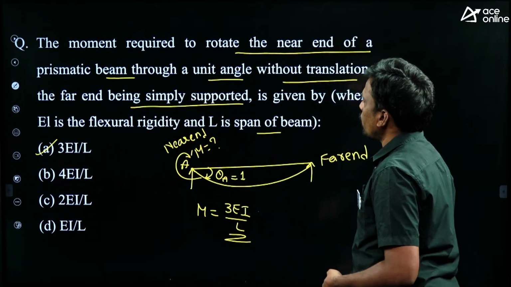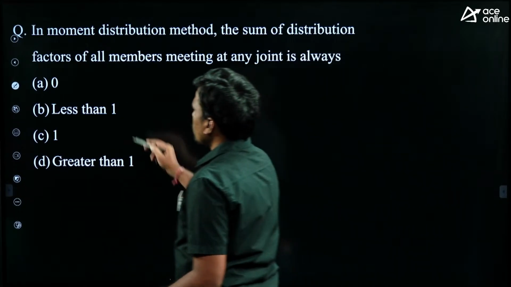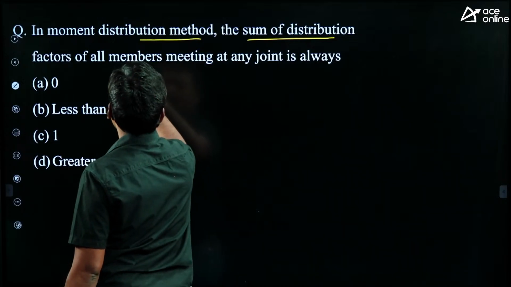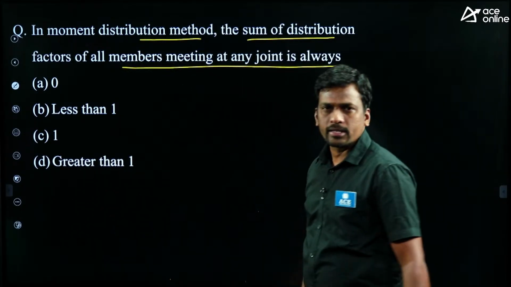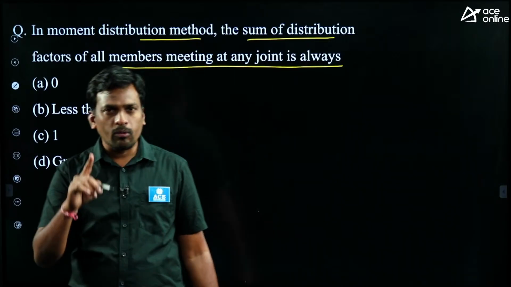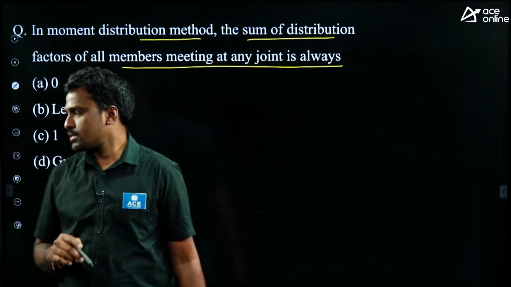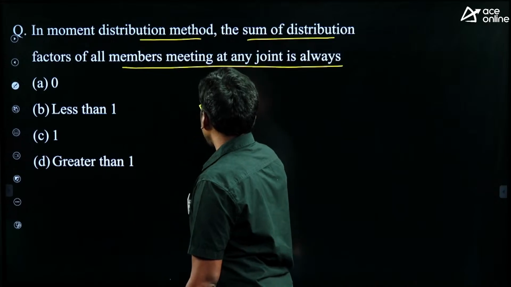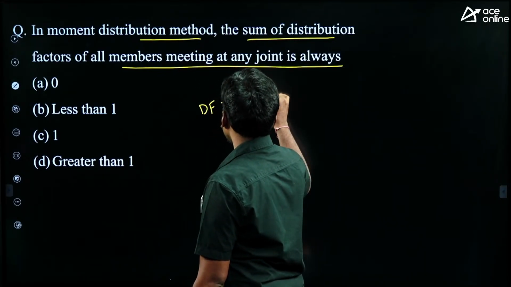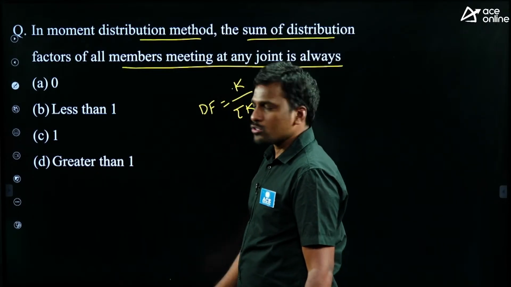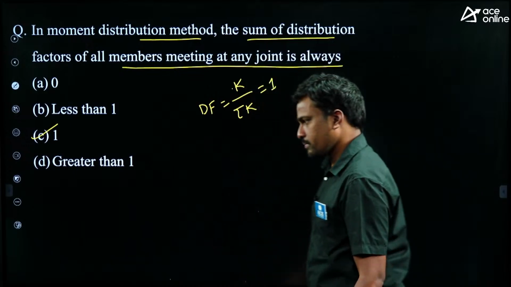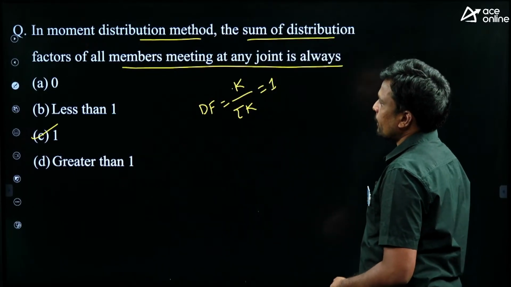Right. Next question. In moment distribution method, the sum of distribution factor for all the members meeting at a joint is always. Students, distribution factor at a joint is always 1 only, right? Distribution factor is the relative stiffness by total stiffness. This is always 1 only at a joint. Then option C is correct.